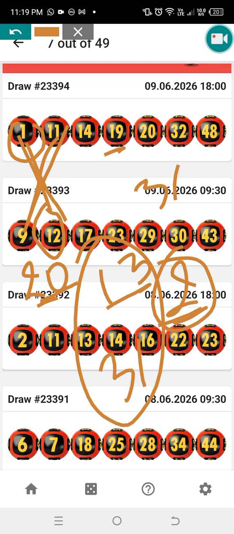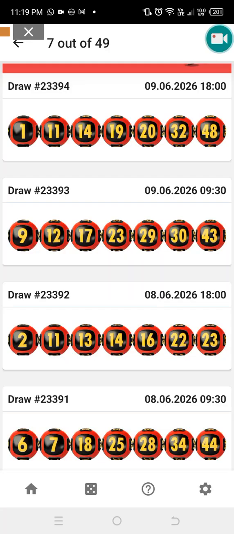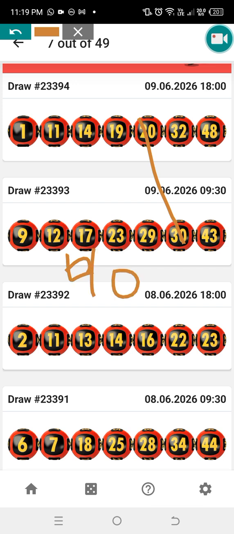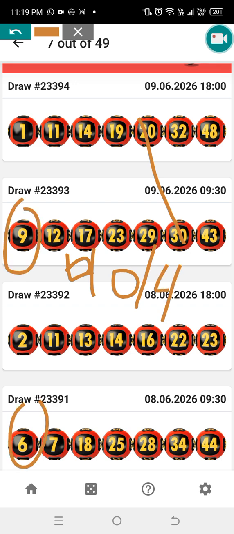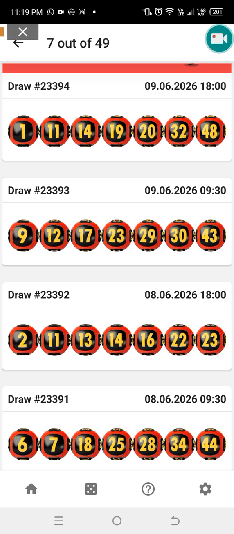Now, if you check, we have a 30, and this one we have a 20, 30, this moves over to 40 as well. And during the calculation also we found 40. 40 can come as a 4, so we have a 40 or 4, because also it moves over this one. We can also think about this 40 or 4. All right. So those are the two methods that we could use.